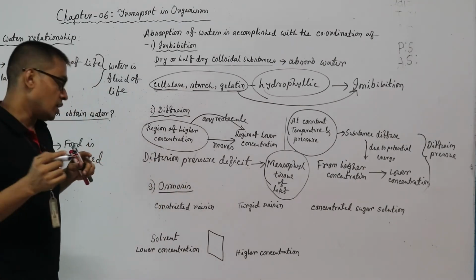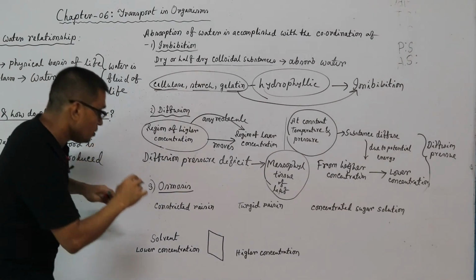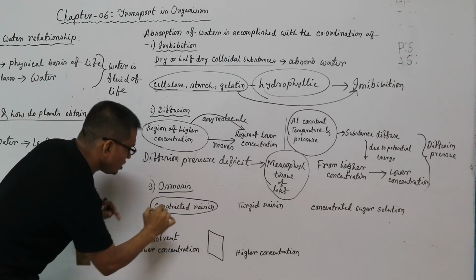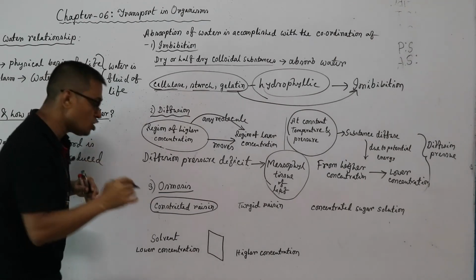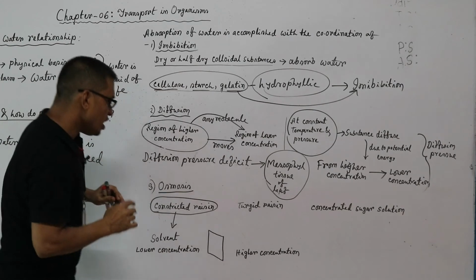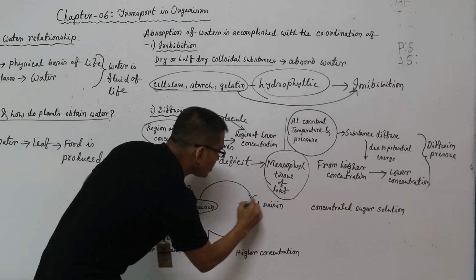But why or how does this process happen? A constricted raisin, when it is kept in water or any solvent, basically water, absorbs water and becomes a turgid raisin.